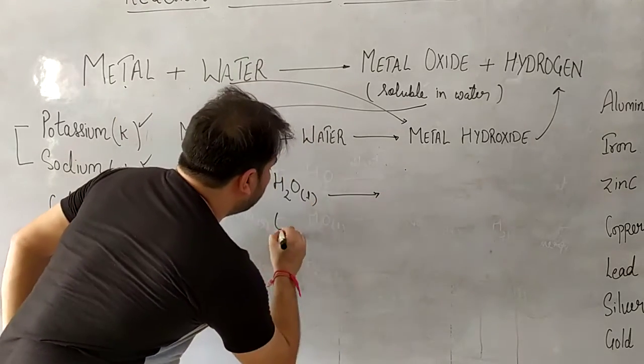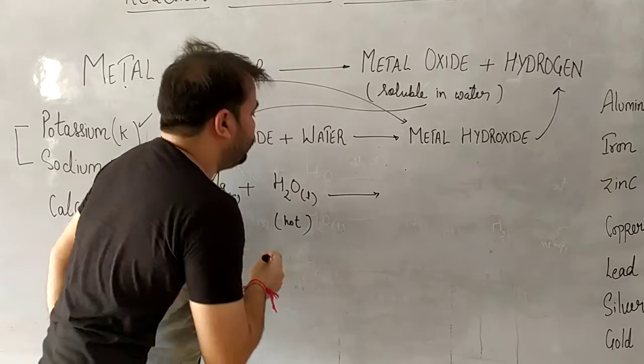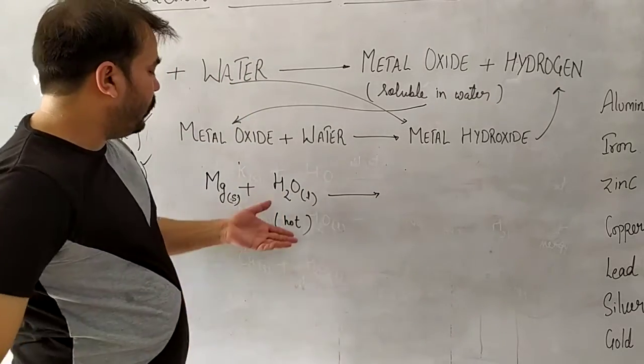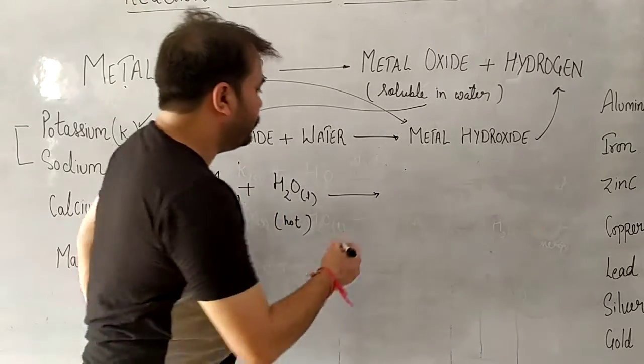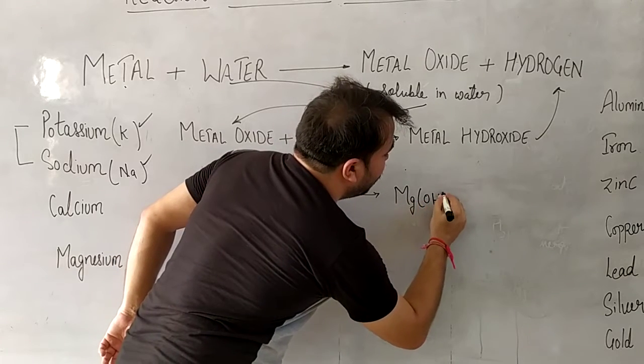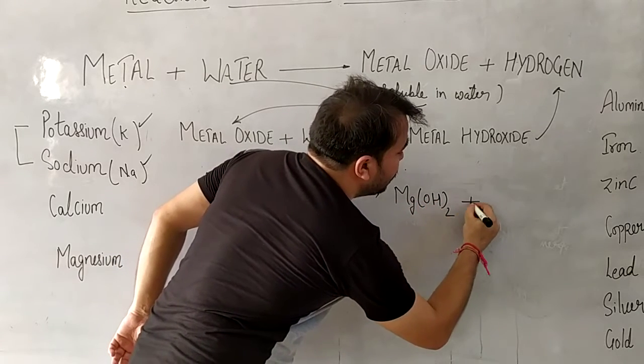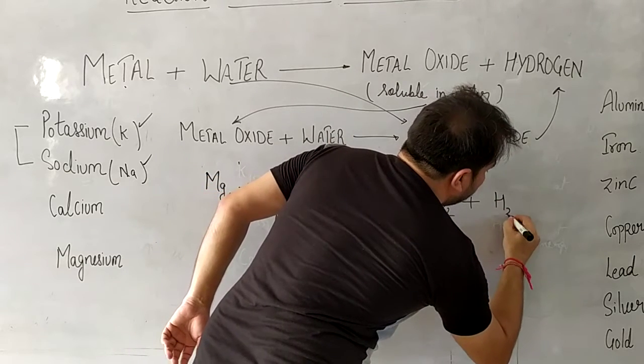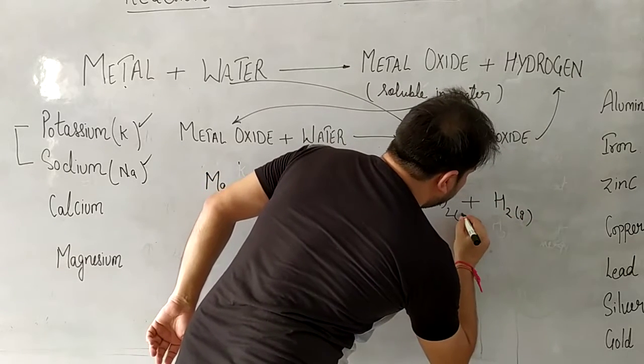So this is hot water, that means we have to heat the water, and the hot water when mixed with magnesium also forms hydroxide and hydrogen gas is released.